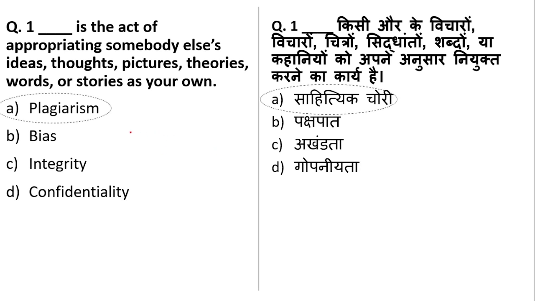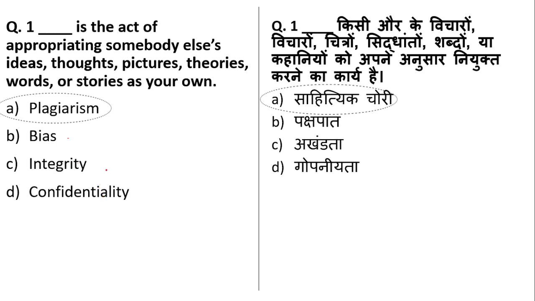For instance, like you are using somebody else's research paper and you say that theory has been written by you, but no, that has been written by somebody else. So this cheating in the research field is called plagiarism. Okay, not bias, not integrity, and not confidentiality.